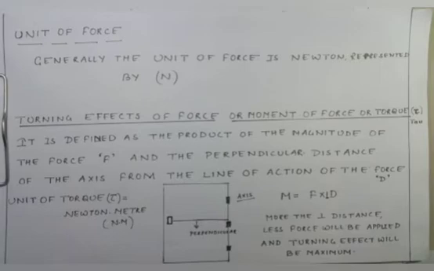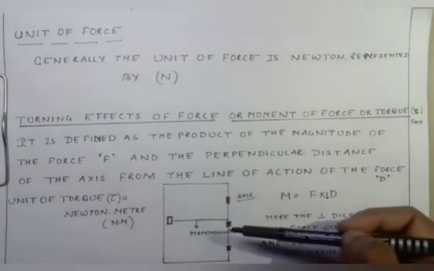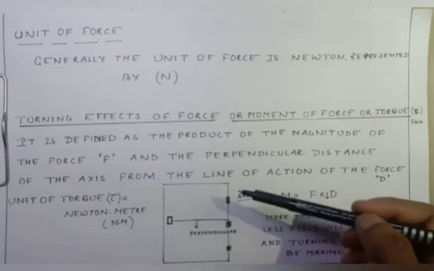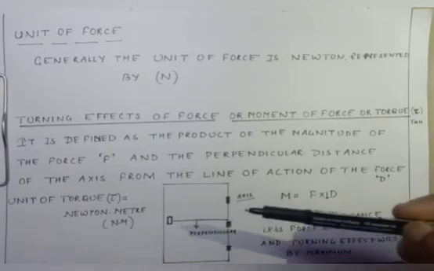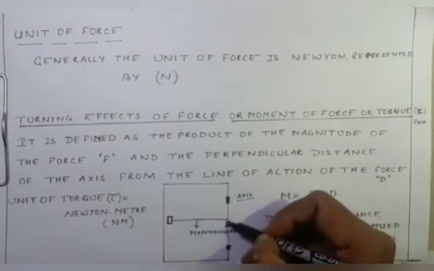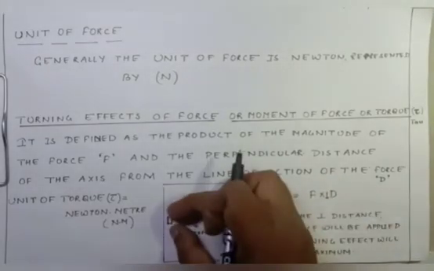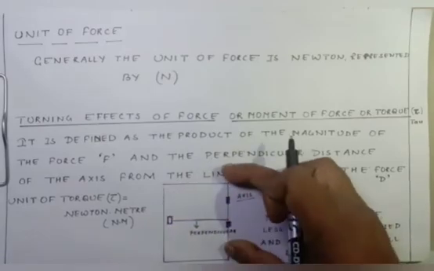Now, as we all know, when a force is applied, a body moves in a straight line and gets displaced. But there is a situation. Let us take an example of a door. It is not free, but it can rotate about the axis. Where is the axis? This is the axis. These are the hinges through which a door can rotate. This is the handle of the door and this is the axis.